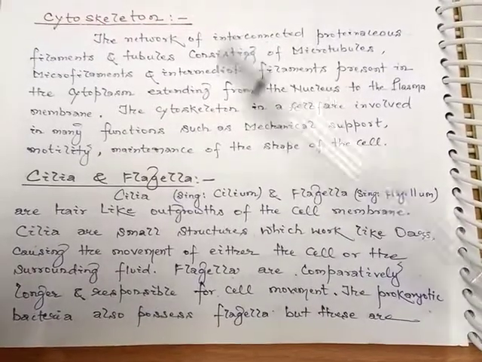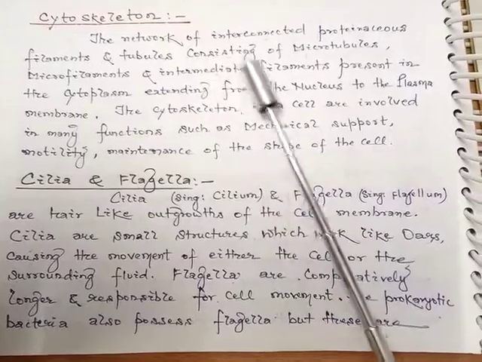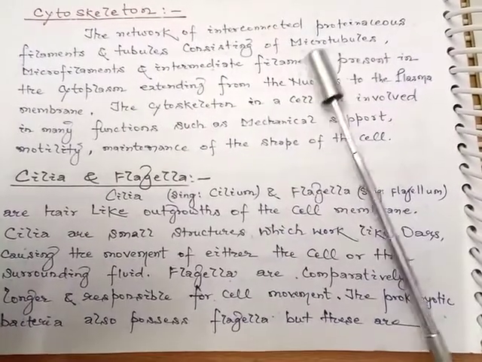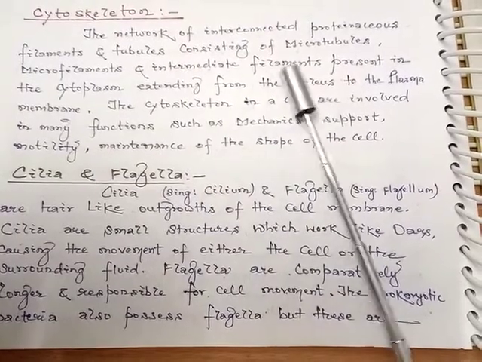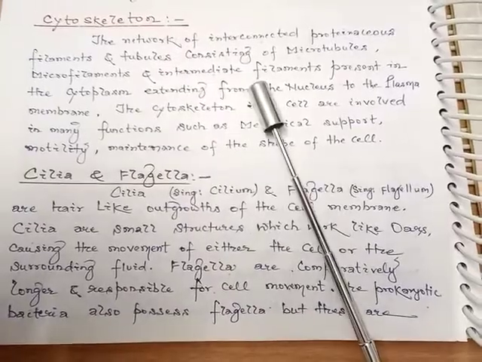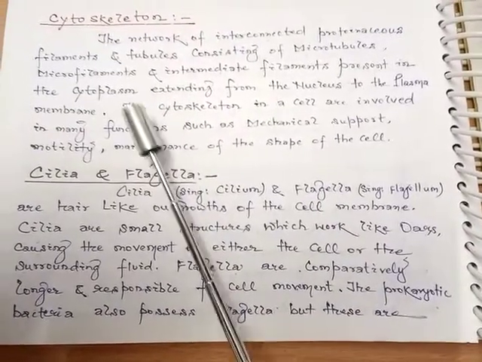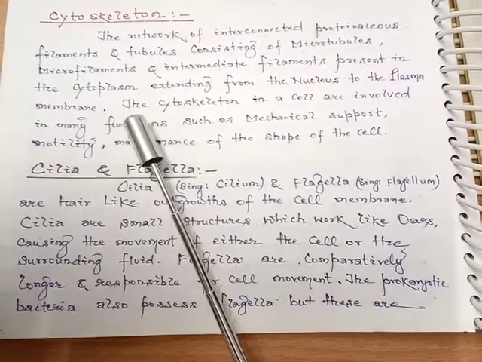Now we'll discuss the cytoskeleton. The cytoskeleton is the network of interconnected proteinaceous filaments and tubules consisting of microtubules, microfilaments and intermediate filaments present in the cytoplasm, extending from the nucleus to the plasma membrane.